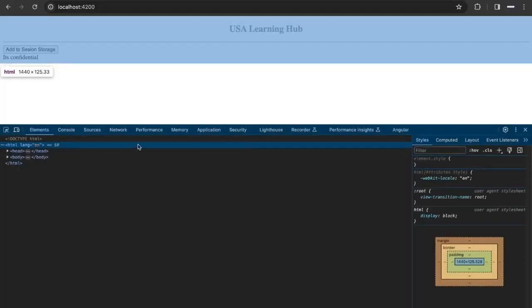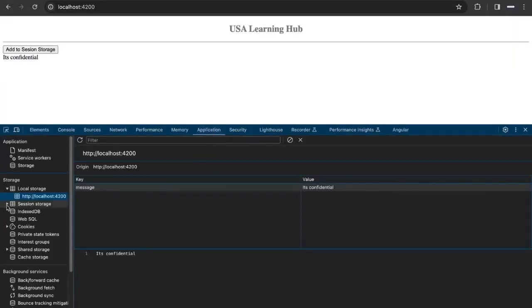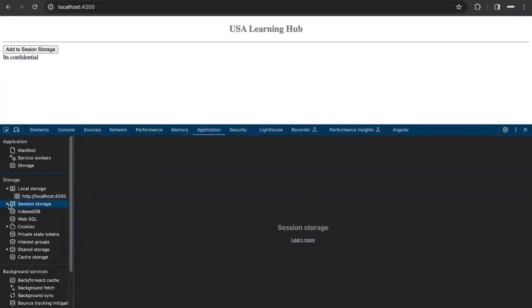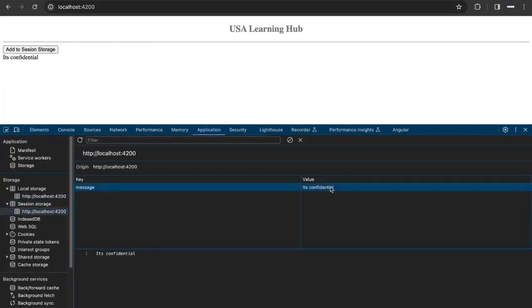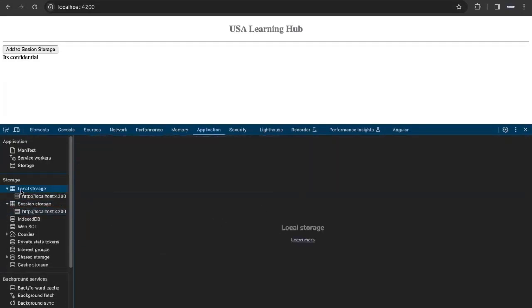Again, let's go to the developer tool, application. You see session storage on here. When you click here, again you are able to see the message. So local storage and session storage are going to hold the data in the browser, and it is visible. So better not to use these two for session management at all.